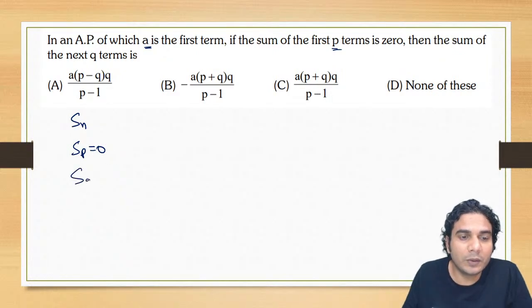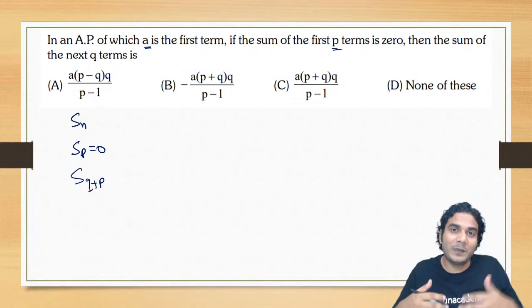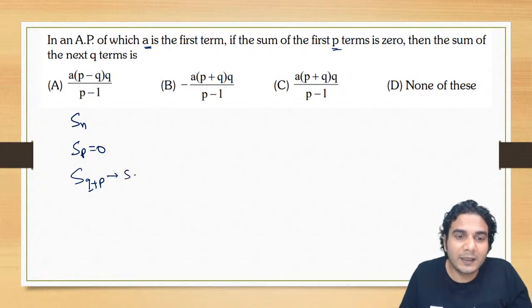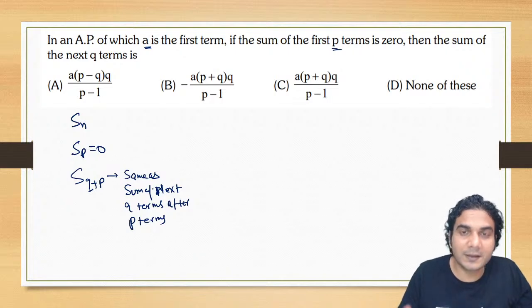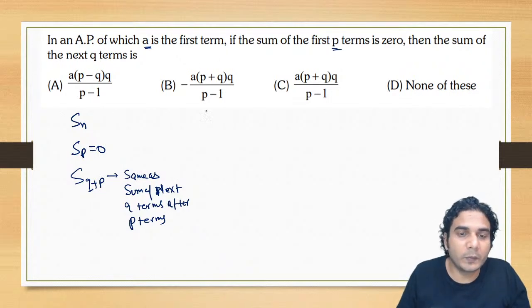So the sum of the next Q terms is basically the sum of the first P plus Q terms, because if the sum of the first P terms is 0, then the sum of the first P plus Q terms will be equal to the sum of the next Q terms after P terms, right? So whether you find the sum of the first P plus Q terms or the sum of the next Q terms, both will be the same.